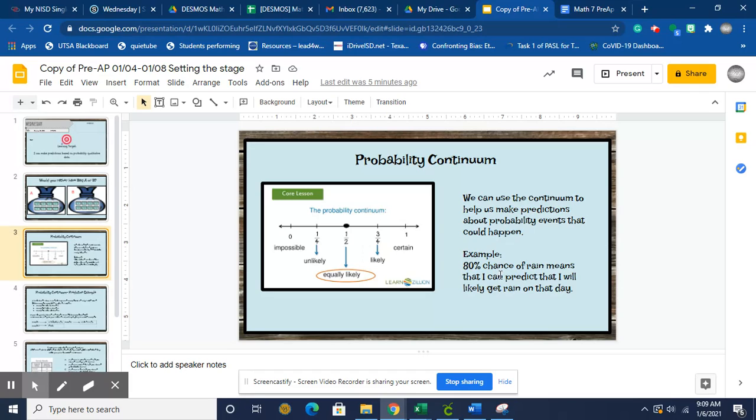So what are we going to be doing with that today? For example, what if we were given 80% chance of rain today? We can make a prediction, a guess that it's probably likely that we're going to see rain today. We're pretty sure that we're going to see rain. Versus a 20% chance, well, we're pretty sure that we may not see rain. And we do that all the time. That's real world. When we see it in the forecasts for outdoor events, like, well, 20%, it's probably not going to happen, so we can continue. Or 80%, we're probably going to get rain, so we might need to adjust our plans. And that's real world predictions.